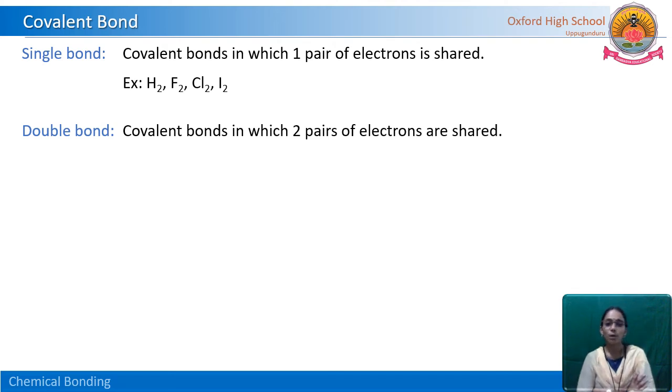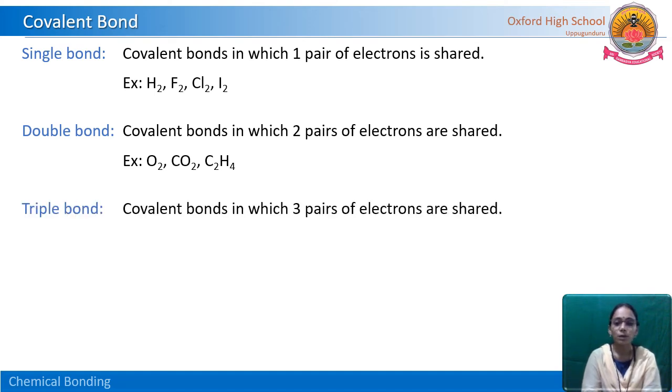So what is a double bond? If two pairs of electrons are shared, then that covalent bond is called a double bond. Examples we have seen today are the oxygen molecule, carbon dioxide and C2H4. Triple bond means what? In which three pairs of electrons are shared. So these kinds of covalent bonds are called triple bonds. Examples are the nitrogen molecule, C2H2 and HCN, hydrogen cyanide.